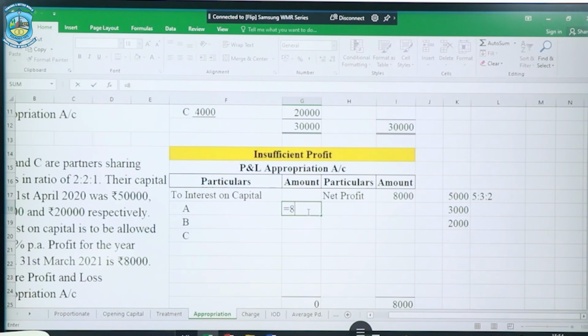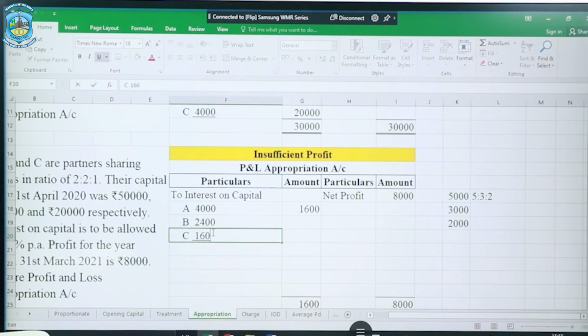8,000 into 5/10, which is 4,000. So let me write it in the inner column itself. Similarly, let us do it for B. Again, it will be on 8,000, it is 3/10, which is 2,400. And for C, it will be 2/10, which is 1,600.